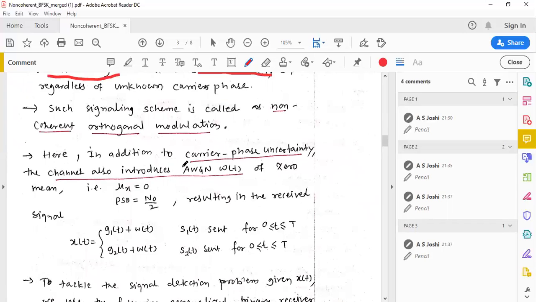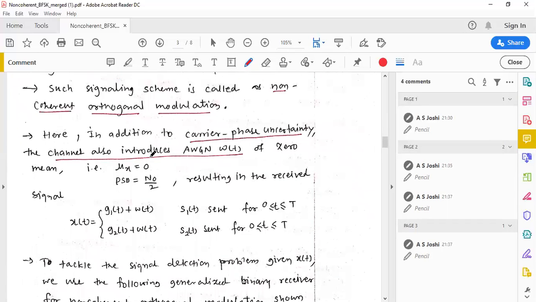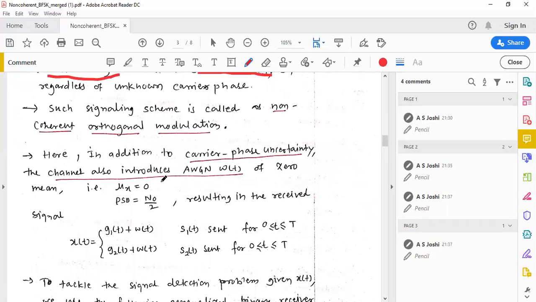Here, in addition to carrier phase uncertainty, the channel also introduces AWGN, that is, additive white Gaussian noise of zero mean. So there is one more problem: as the channel is imperfect, additive white Gaussian noise also adds to the original signal.